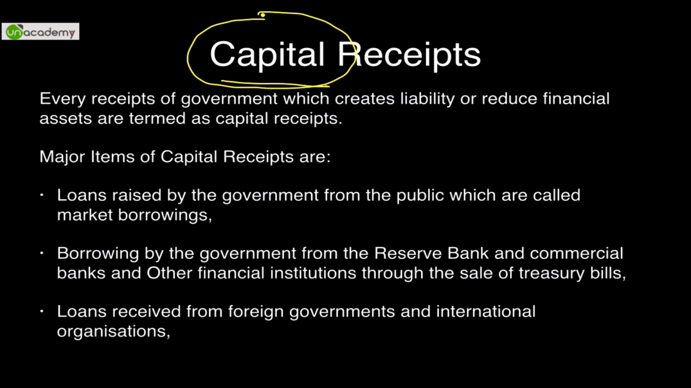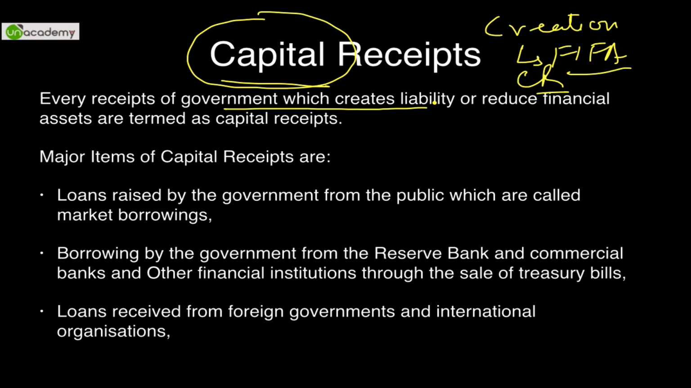If capital expenditure meant creation of assets, you have created an asset, you have spent 1000 crores in creation of Jawaharlal Nehru Stadium, that is capital expenditure. Similarly, capital receipts: if you sell off that stadium to a private operator, let's say FIFA, for hosting a football World Cup, then whatever you will get will be considered a capital receipt. So every receipt of the government which creates liability or reduces financial assets is termed a capital receipt. Selling of a stadium is a reduction of financial assets. It is considered a capital receipt.